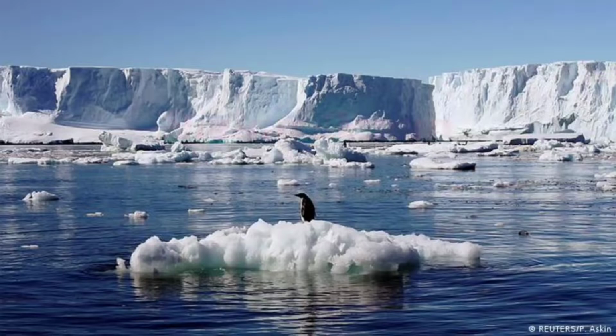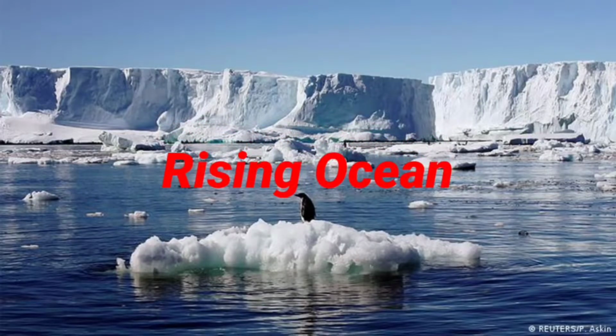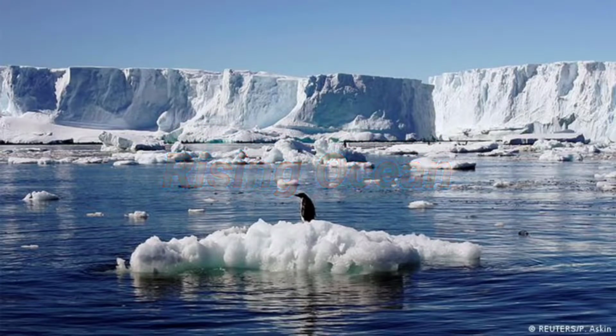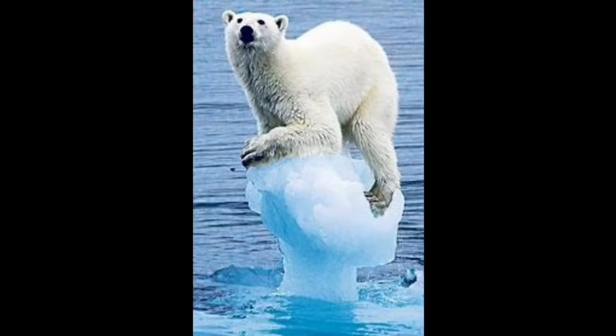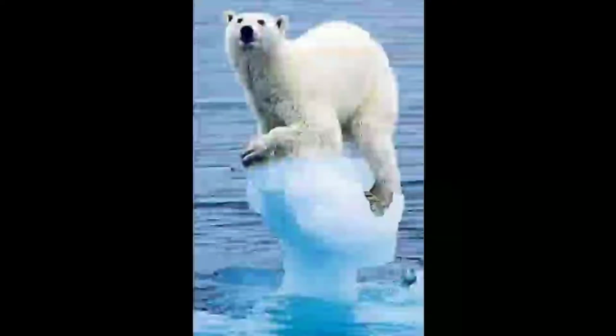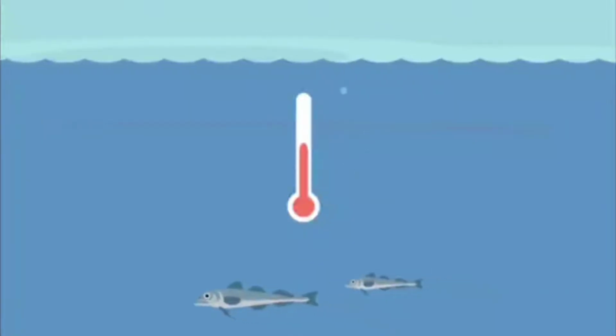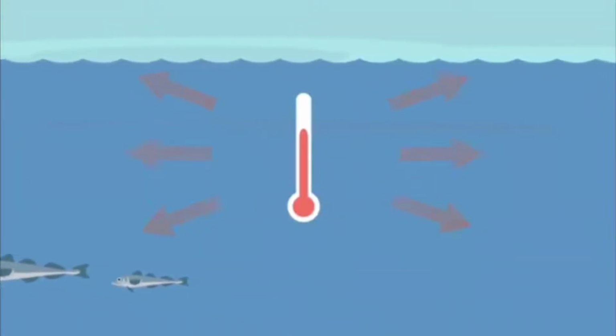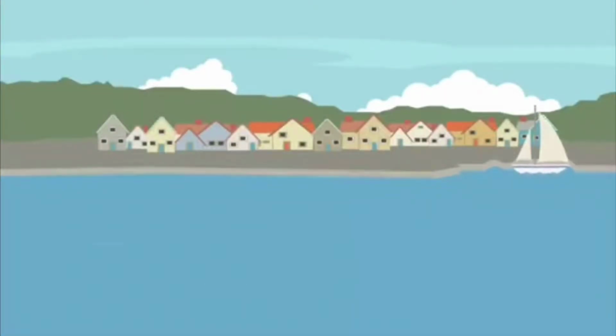For example, rising oceans. The ocean soaks up most of the heat from global warming. The rate at which the ocean is warming strongly increased over the past 2 decades across all depths of the oceans. As the ocean warms, its volume increases since water expands as it gets warmer. Melting ice sheets also cause sea levels to rise, threatening coastal and island communities.